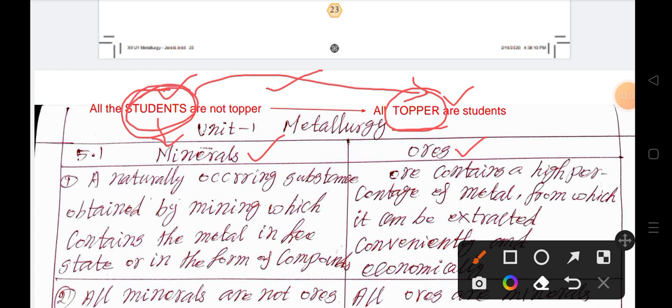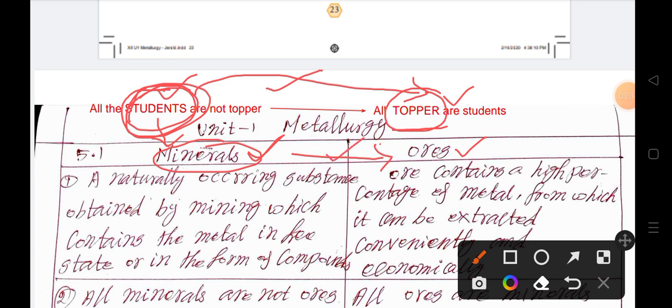Totally, so many students in the classroom. Like that, one metal has so many minerals, more than 10 or 50. From the minerals, only one mineral has the high percentage of metal.